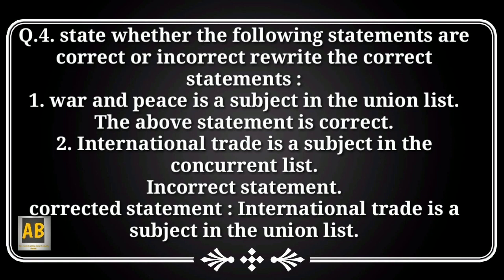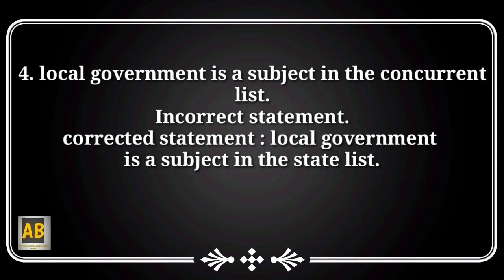Incorrect statement. And the corrected statement is international trade is a subject in the Union list. Local government is a subject in the concurrent list. Incorrect statement. And the correct statement is local government is a subject in the state list.